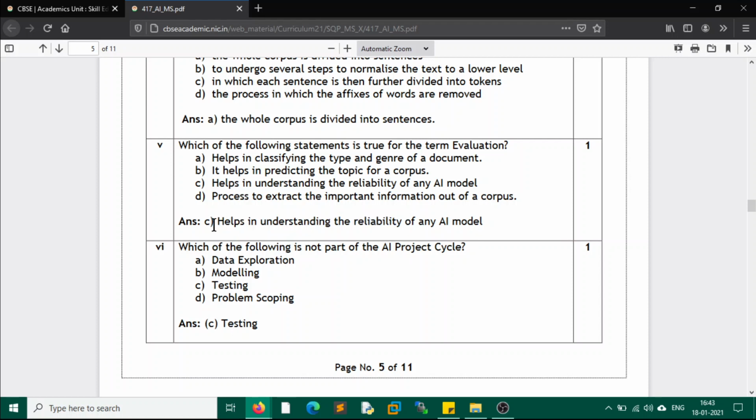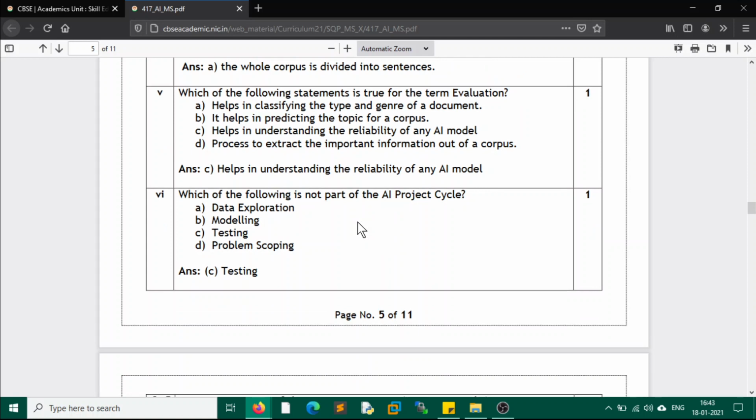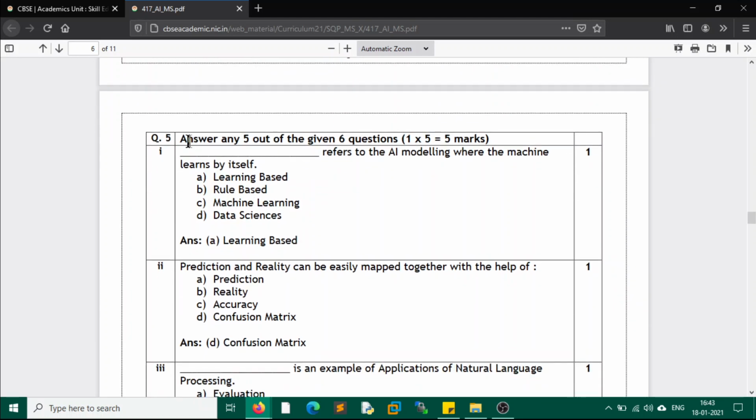The same term comes here when it comes to machines. Evaluation helps us understand the reliability, how much it is reliable, how correct it has been in giving a result. Which of the following is not a part of the AI project cycle? Testing. Testing is not a part of the AI project cycle, right? Answer is C.